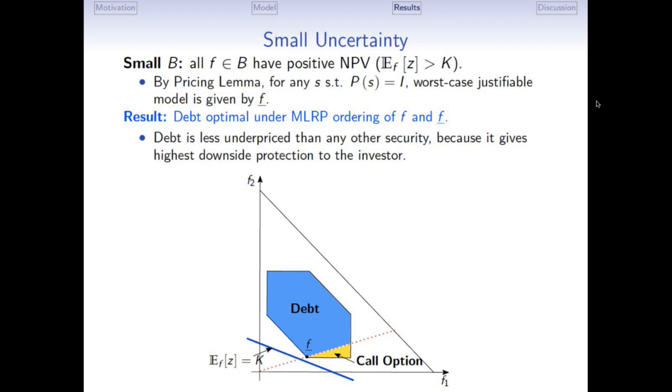And under a further condition, which requires that the actual distribution F and the worst case justifiable distribution F underlying are MLRP ordered, we get that in this blue region, debt is optimal. So what is the intuition for the optimality of debt in this case? In equilibrium, every security is underpriced.